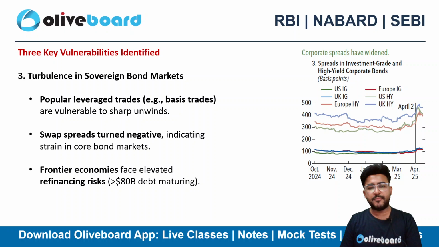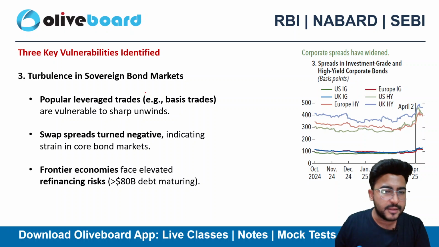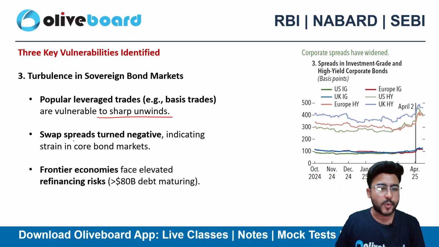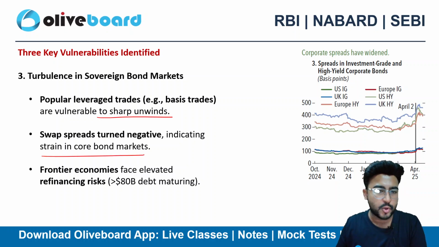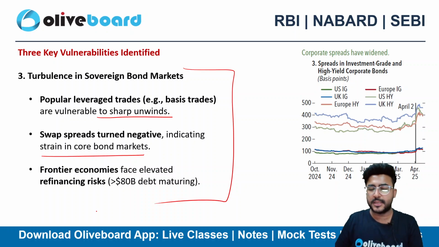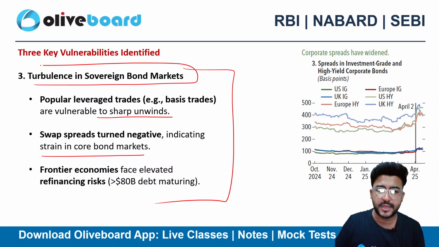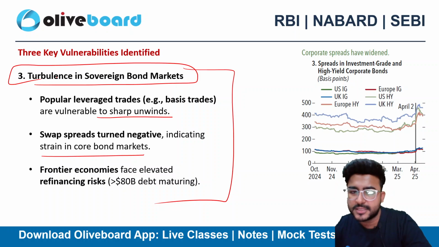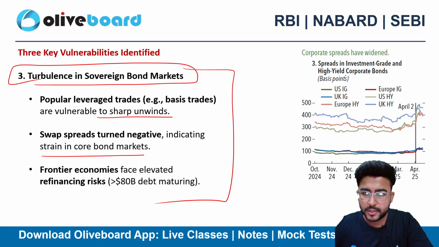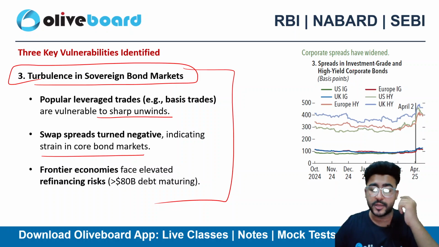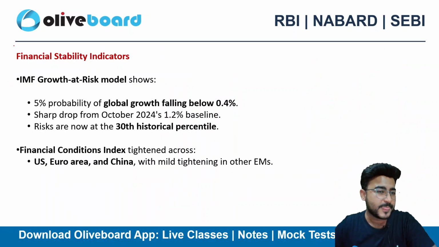Turbulence in the sovereign bond market. So popular leveraged trades are vulnerable to sharp unwinds as of now. Swap spreads turned negative, indicating strain in the core bond market. So these were the key points from the turbulence in the sovereign bond market. So this was a key vulnerability, that there is turbulence in the sovereign bond market. Gold keeps coming to mind today, right.